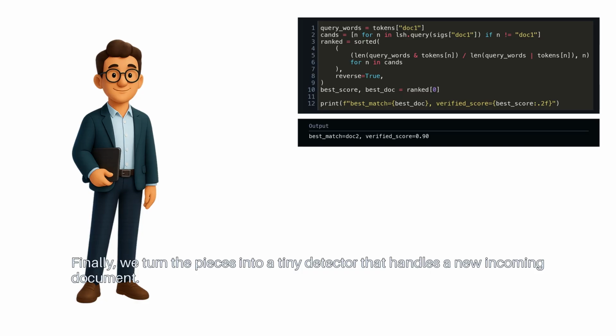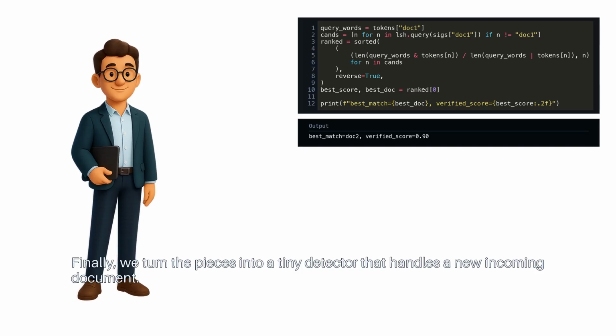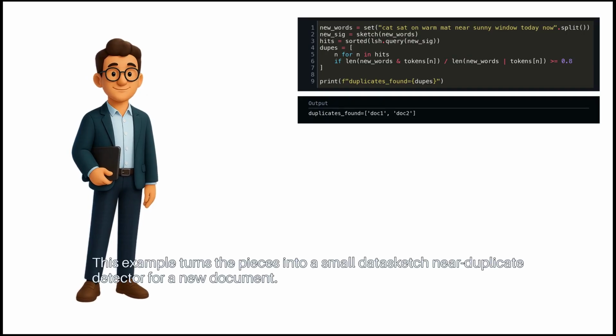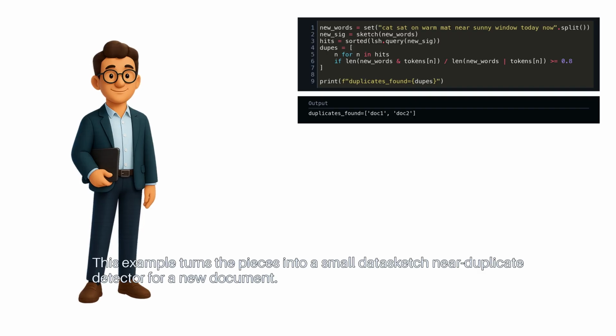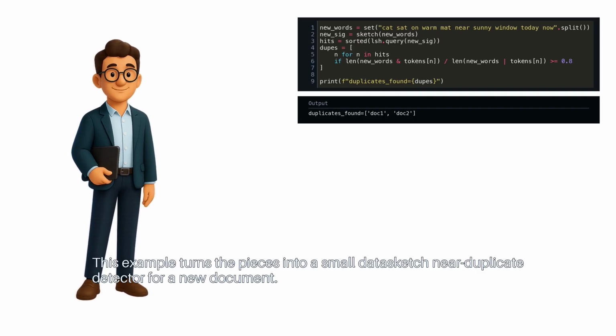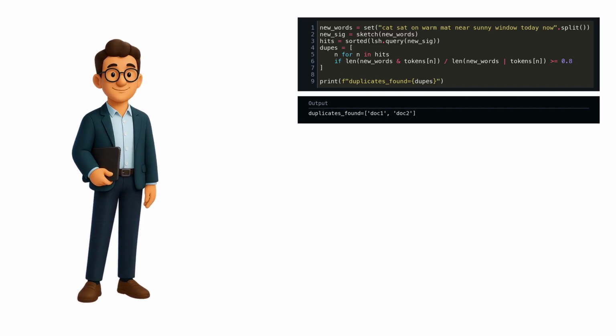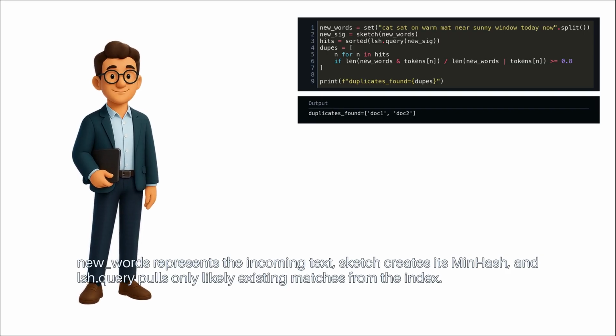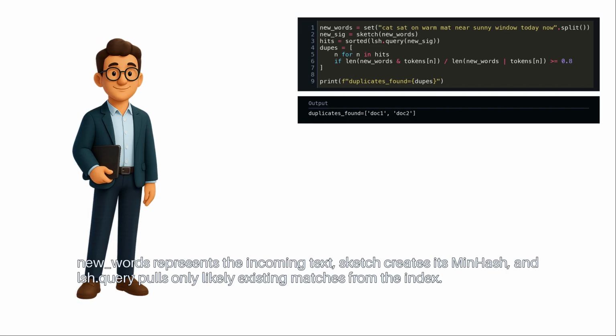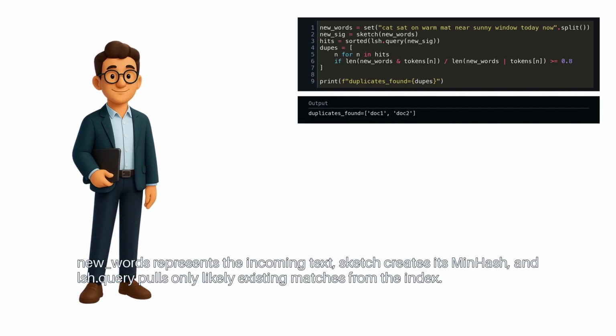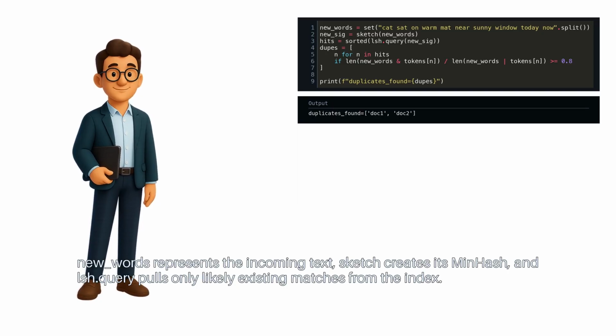Finally, we turn the pieces into a tiny detector that handles a new incoming document. This example turns the pieces into a small datasketch near duplicate detector for a new document. New words represents the incoming text. Sketch creates its MinHash, and LSH.query pulls only likely existing matches from the index.